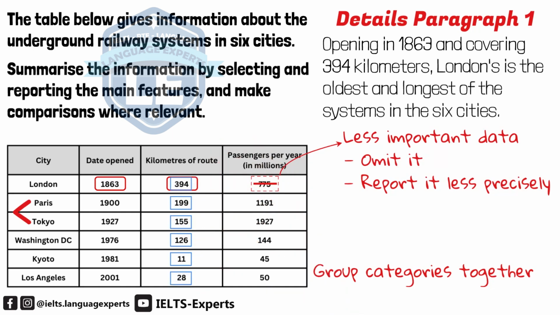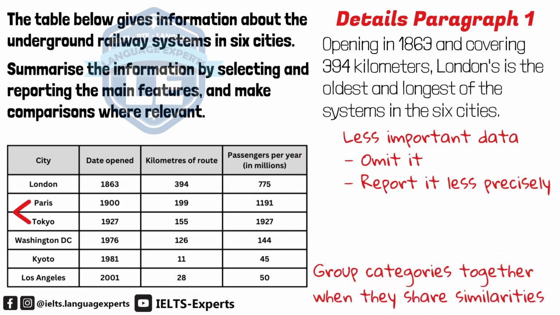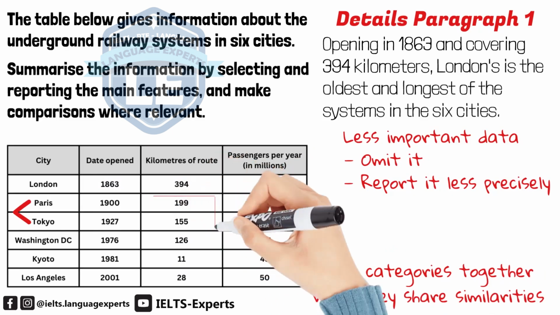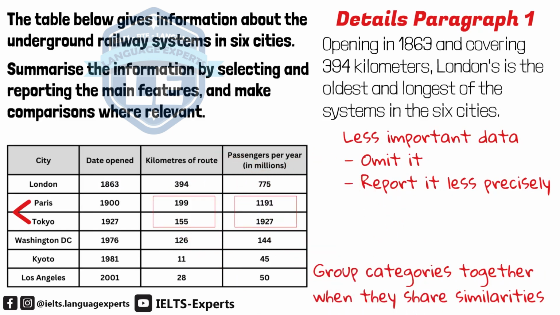So when can we group some categories together? Normally, I would group some categories together if they shared some similarities. As you can see, these 2 cities have similar kilometers of route and also have similar passenger numbers. So it's a good idea to group them together to show their similarities. Now ask yourself, what is so interesting about Paris and Tokyo?